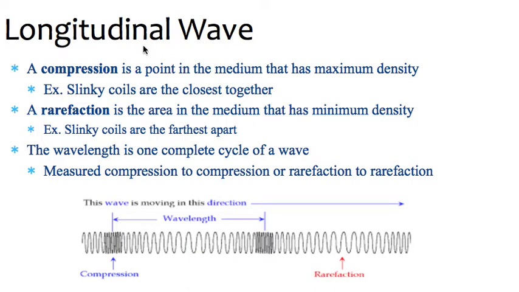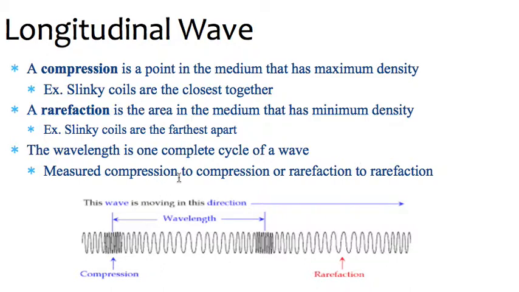Right? For longitudinal waves, they're a little easier to do. There's less things to label. They have compressions, which is where the medium has maximum density. So if you picture this as a slinky, and these are all the little coils, and you're sending a pulse through the slinky, where they're grouped together the closest, or maximum density, that's a compression. And then where they're farthest apart is called a rarefaction. So if you think rare, they're far apart, hard to find, whatever. Wherever the slinky coil would be farthest apart would be your rarefactions.